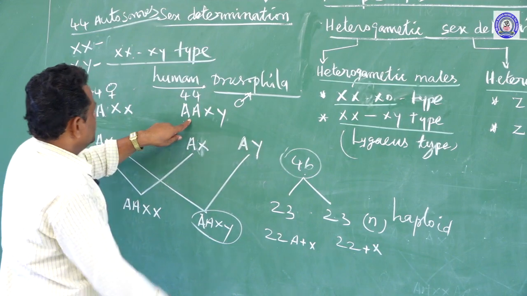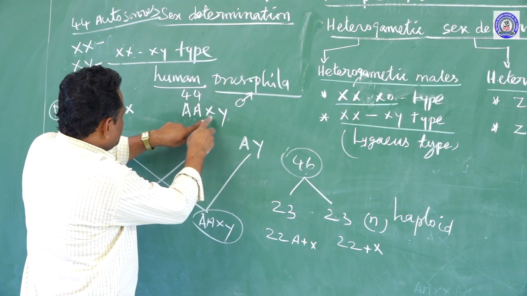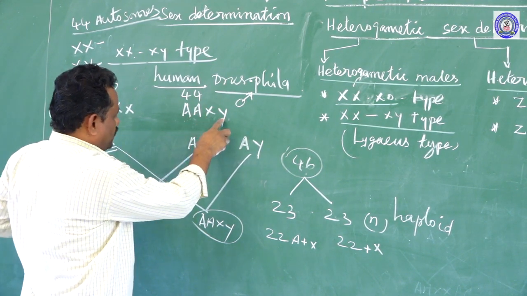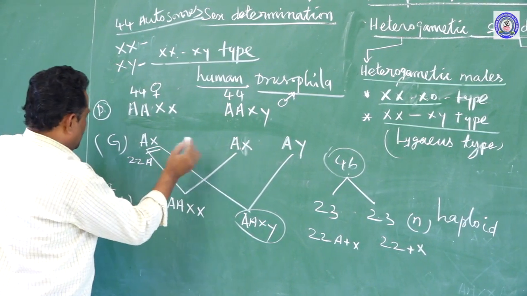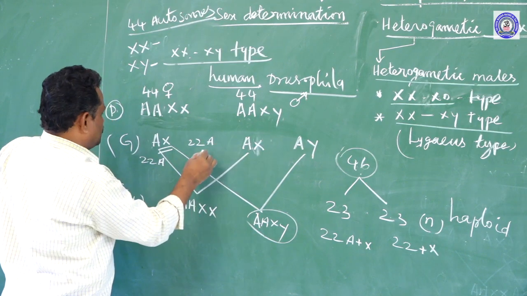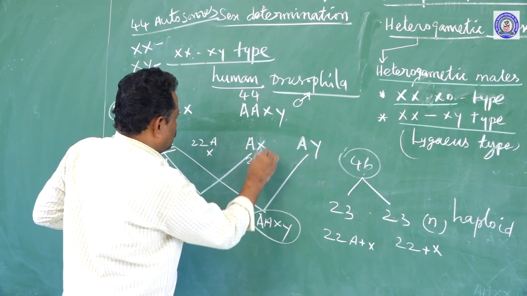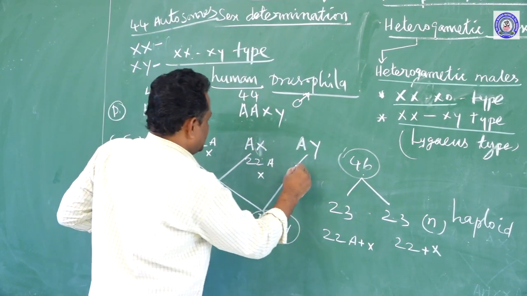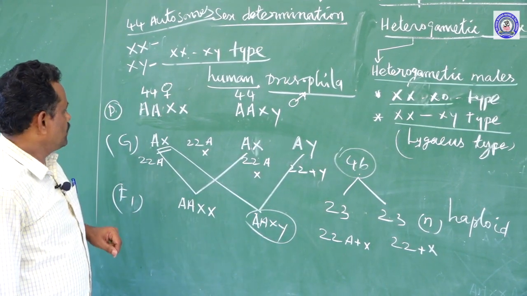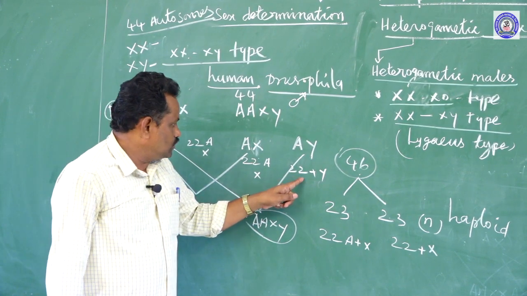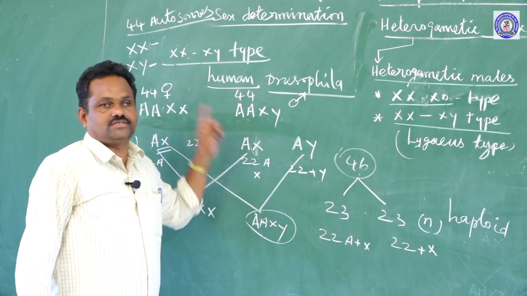In the case of male, one gamete gets 22 autosomes plus 1 X chromosome, and the other gamete gets 22 autosomes plus Y chromosome. This Y chromosome bearing gamete is responsible for the determination of maleness.